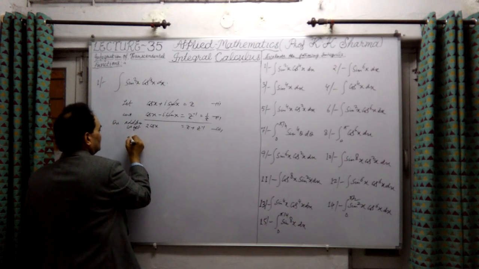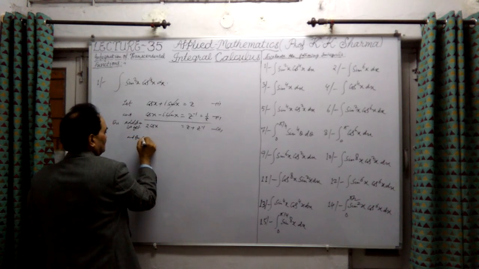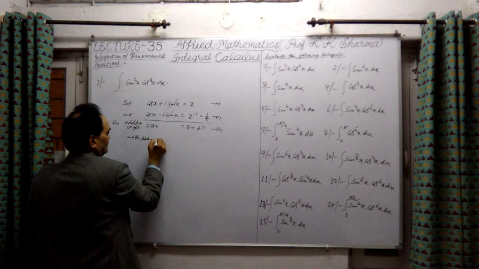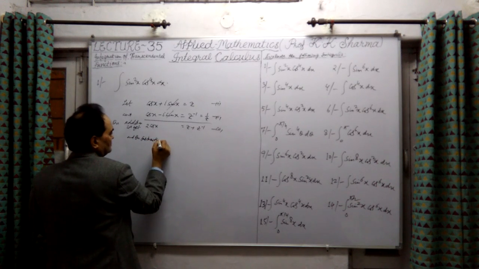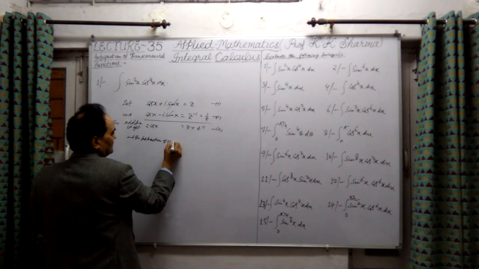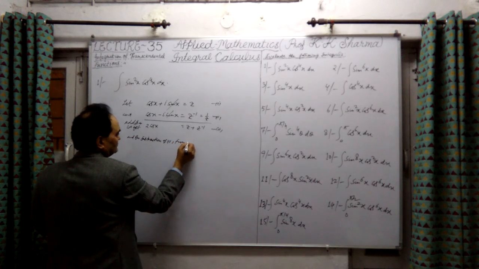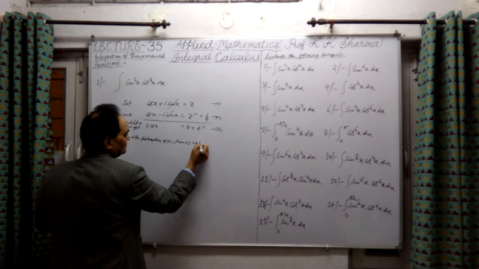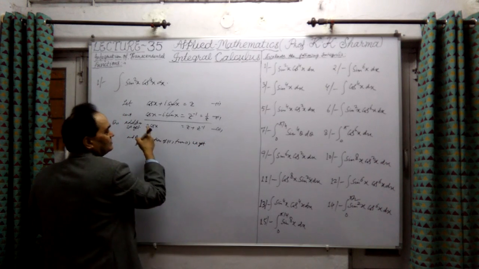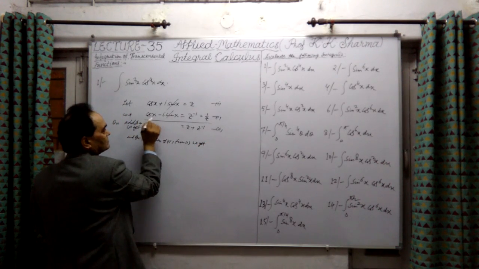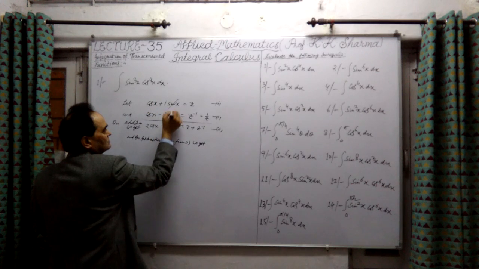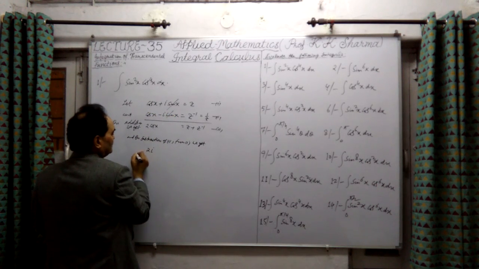And on subtraction of second from first, what do we get here? By subtraction, this will be minus sign, this will be plus sign, cancelled out, and these two are added. So this will be twice i.